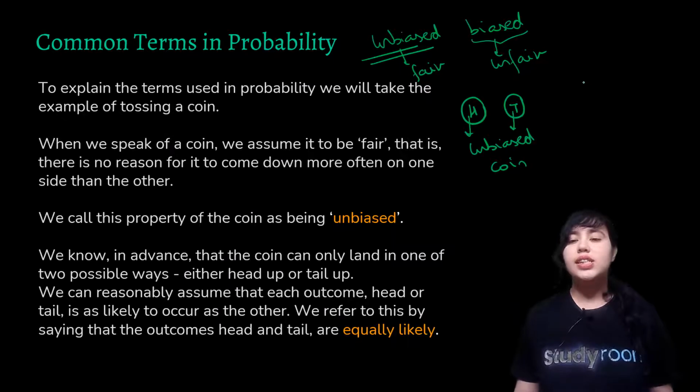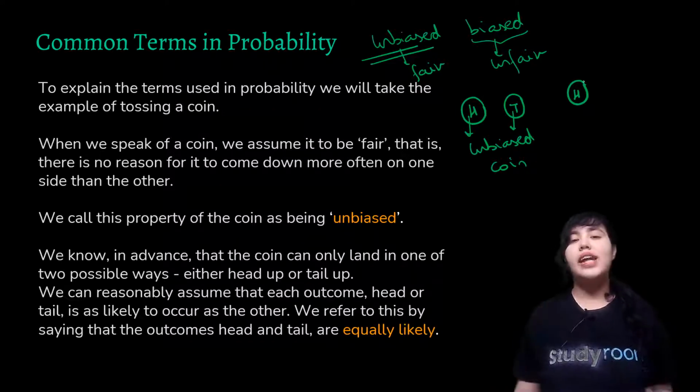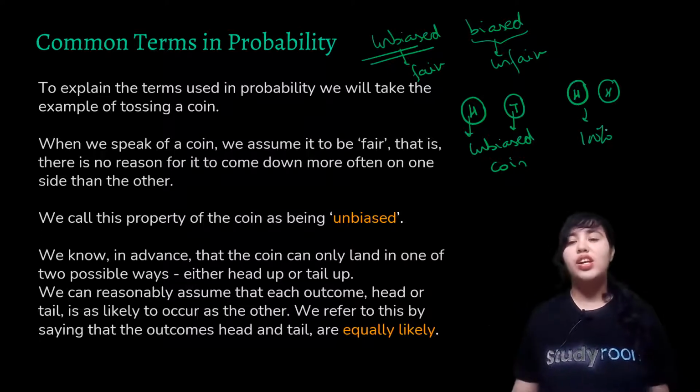He or she takes the coin, which has heads on one side already, and tries to cheat by making the other side also heads. So when he or she flips the coin, 100% that person is going to get heads and will win. Is that fair? It's not fair. That's what we call a biased coin.